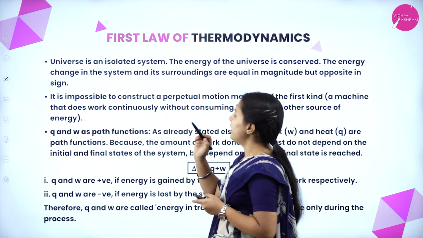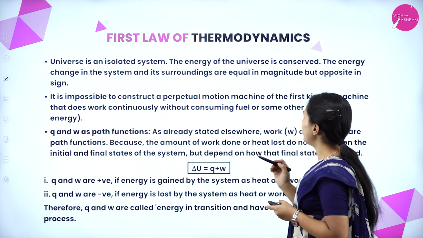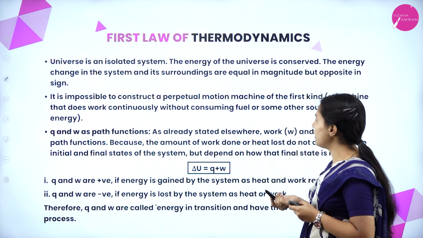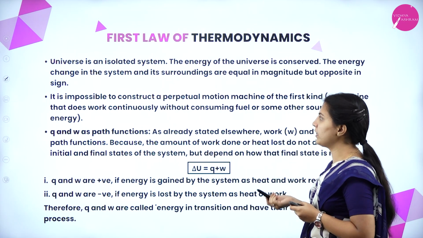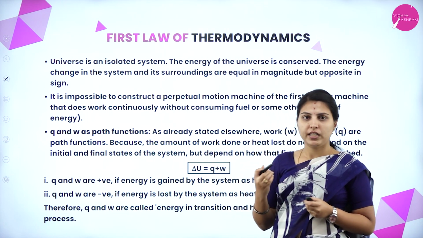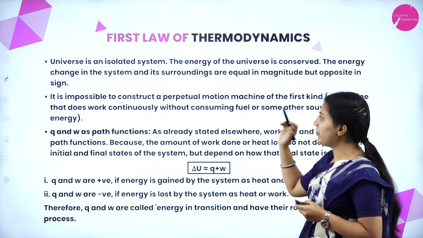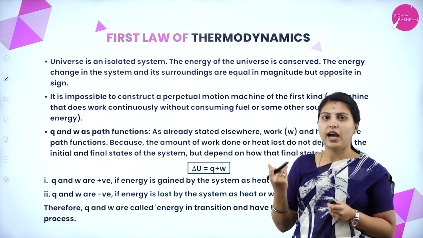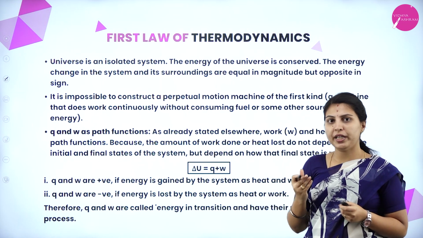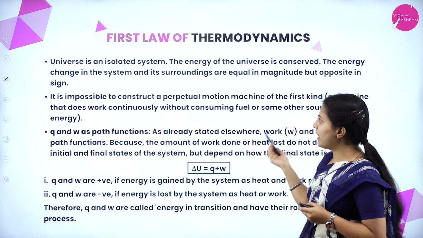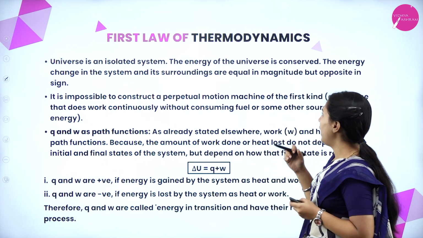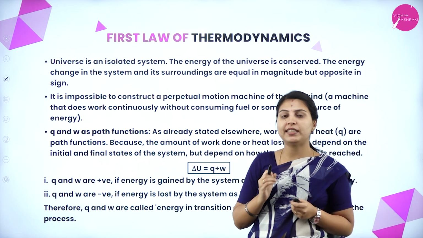Okay. The universe is an isolated system. The energy of the universe is conserved. The energy changes in the system and its surroundings are equal in magnitude but opposite in sign. Isolated means no energy and matter changes will take place. If you consider the universe as an isolated system, then the energy of the universe will be conserved. Obviously, the energy changes in the system and its surroundings will be equal in magnitude but opposite in sign.